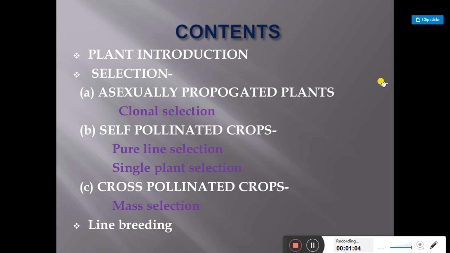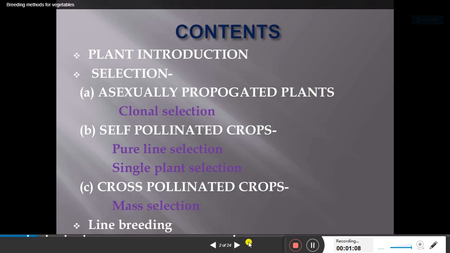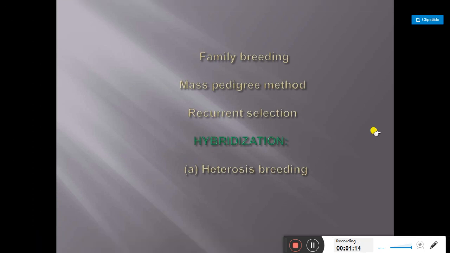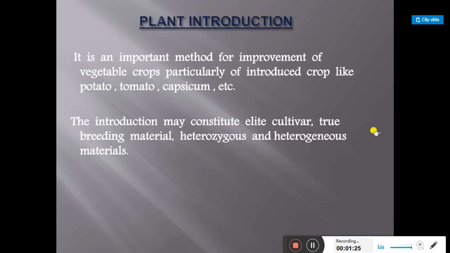First plant introduction, second selection, then third is line breeding. Next is family breeding, then mass pedigree method, recurrent selection, hybridization, and inbreeding and heterosis breeding methods. We discuss them one by one. The first is plant introduction.